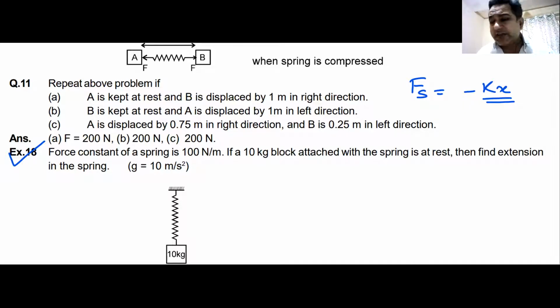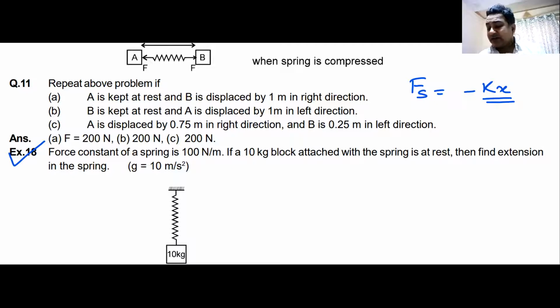We had also seen that if you keep a block attached to a spring on a flat surface, the equilibrium position happens at the natural length of the spring. We had also seen that if you are hanging a block, the equilibrium position is not at the natural length.